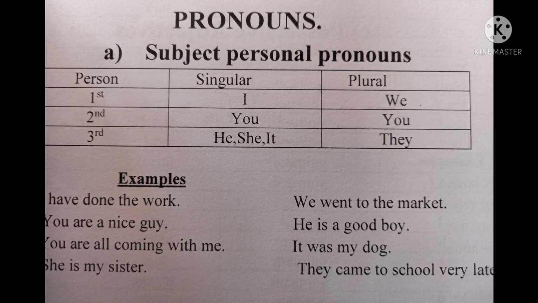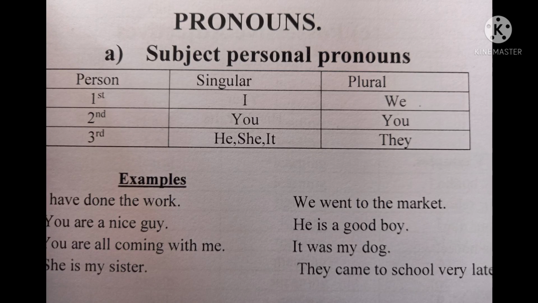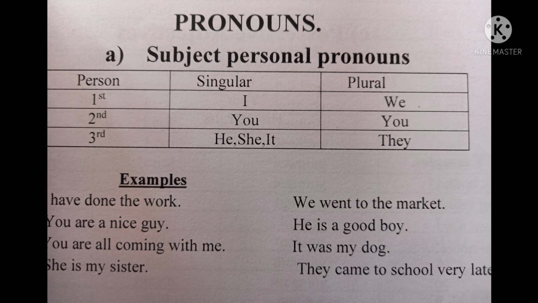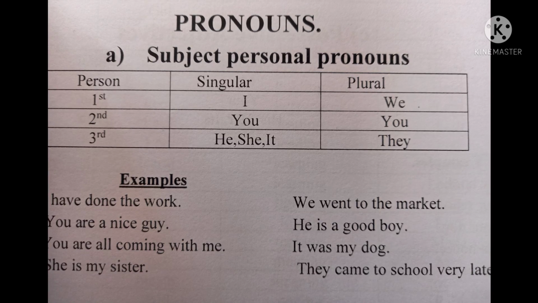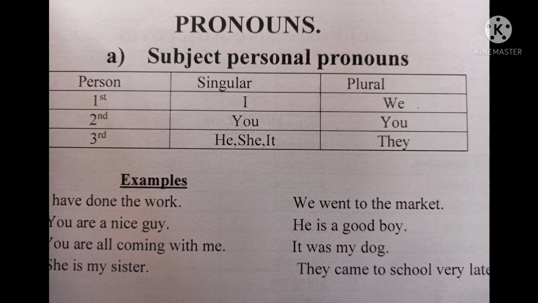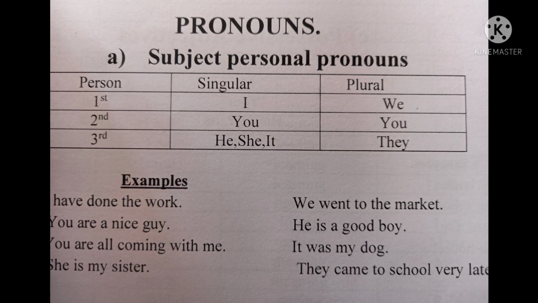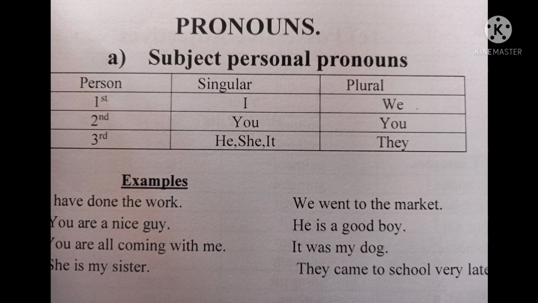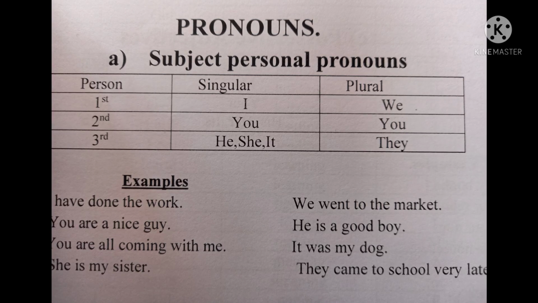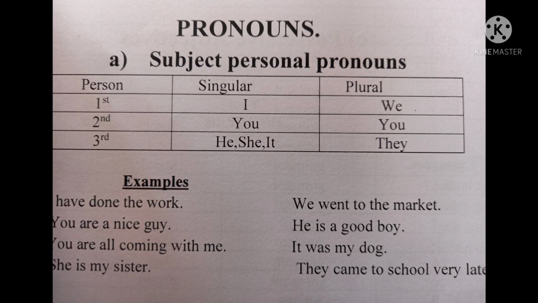For example, I have done the work. Here I is first person singular. We went to the market. We is first person plural. You are a nice guy. You are all coming with me. Here you represents second person singular as well as second person plural.